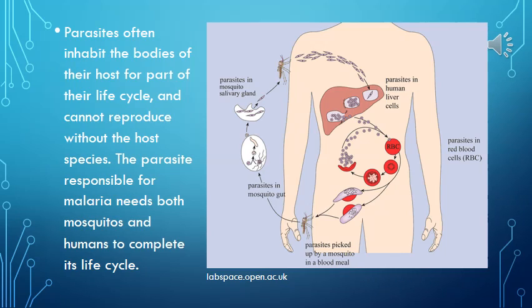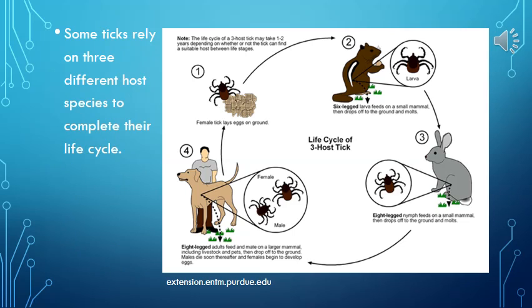Parasites often inhabit the bodies of their host for part of their life cycle and cannot reproduce without the host species. The parasite responsible for malaria needs both mosquitoes and humans to complete its life cycle. Some ticks rely on 3 different host species to complete their life cycle.